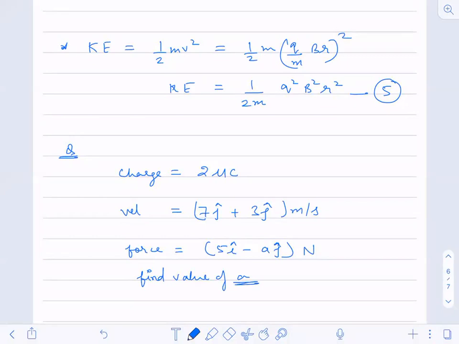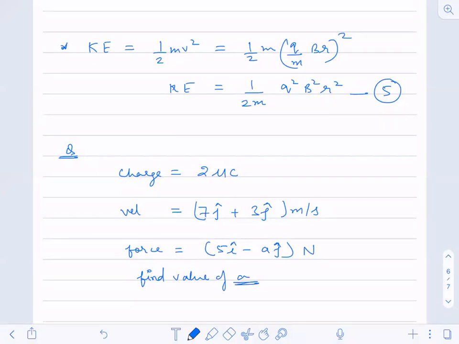So just try out this question. You have been given the charge value, the velocity value, and the force is also given to you. Just find out the value of a.